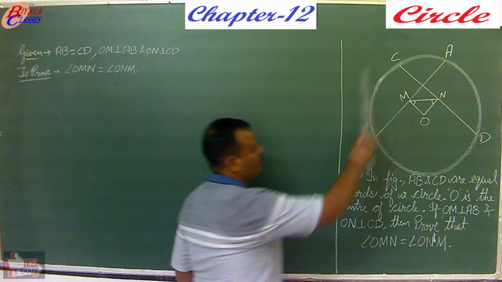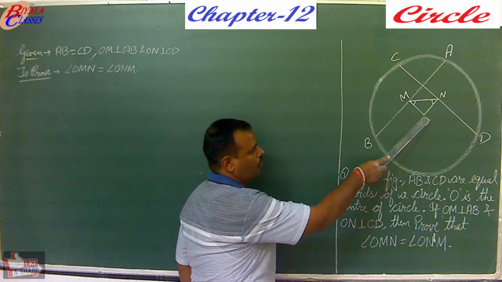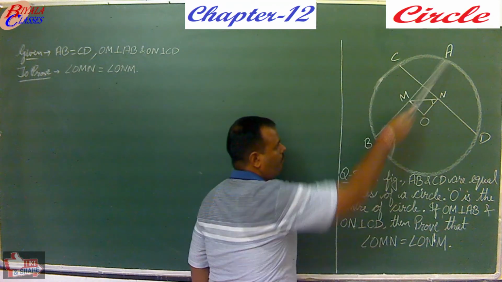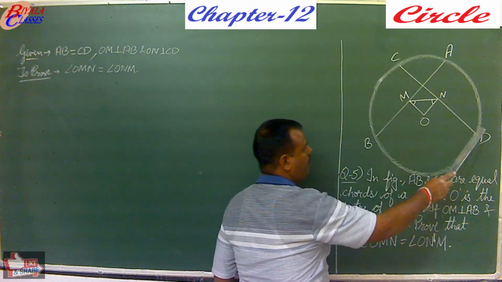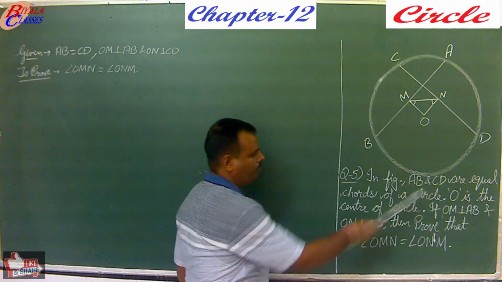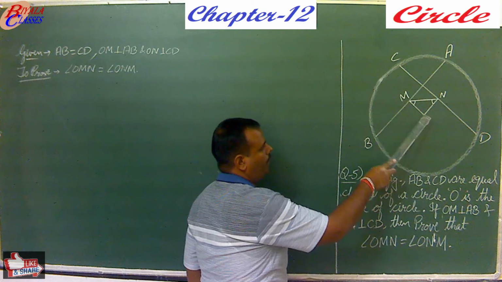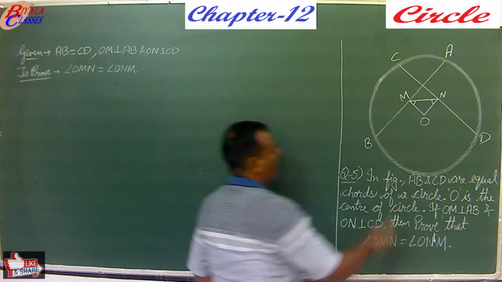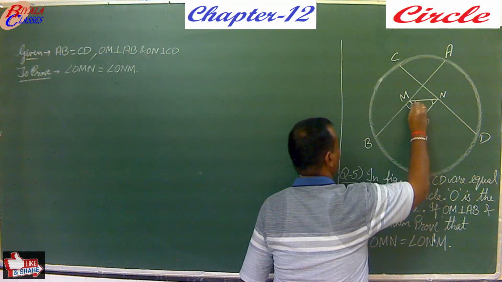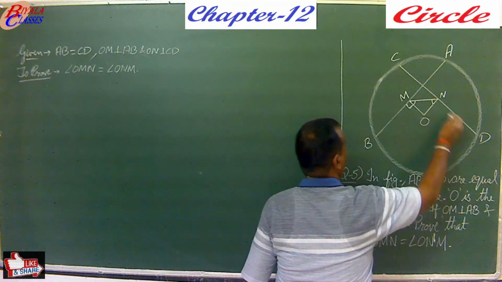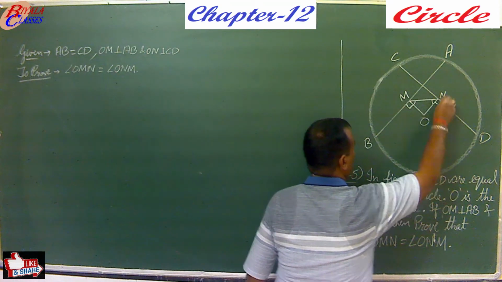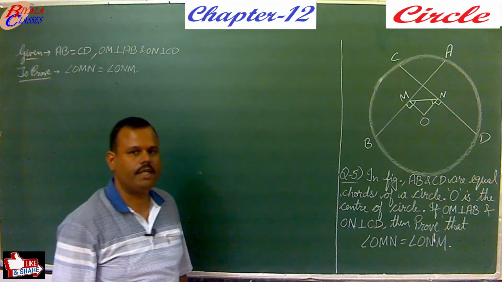You are given a circle whose center is point O. AB is a chord, CD is a chord, and both are equal. They are equal chords. OM and ON, these are perpendiculars on the chords. OM is perpendicular to AB and ON is perpendicular to CD.